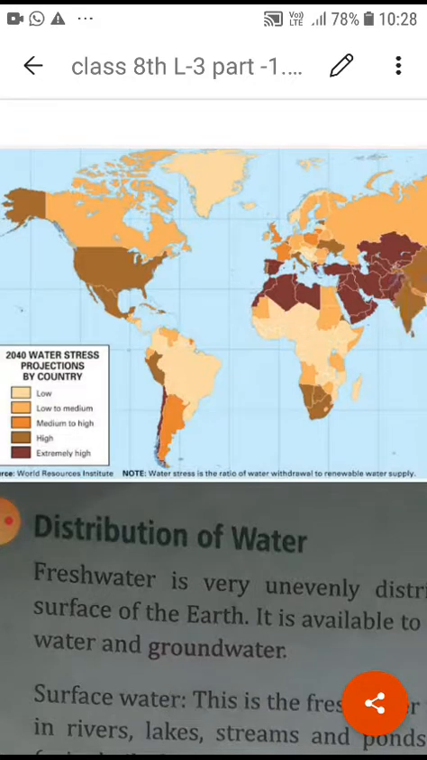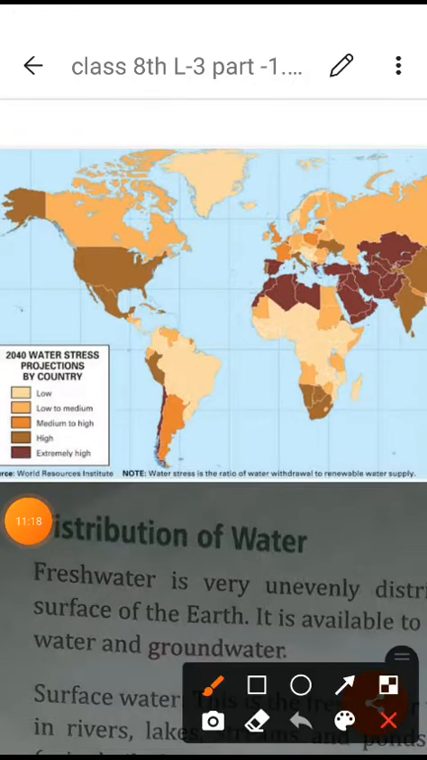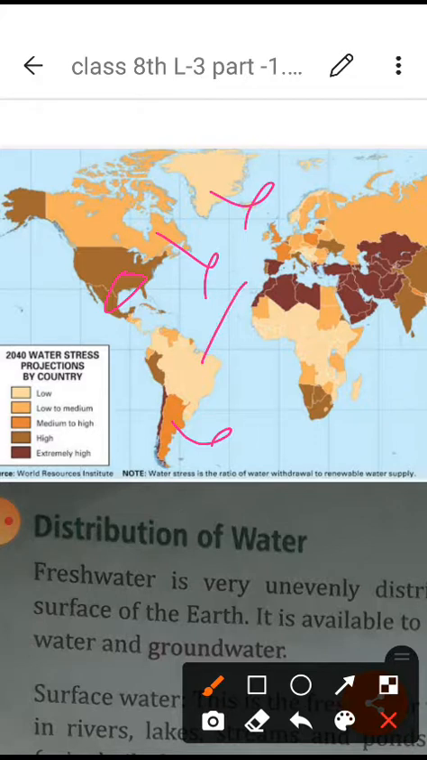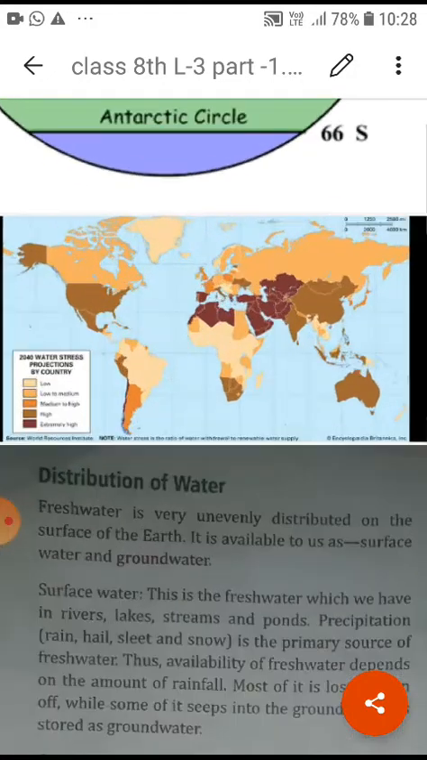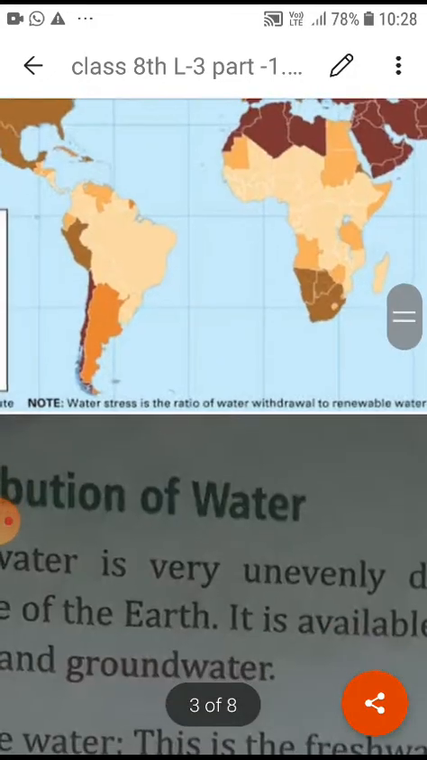Okay, then afterwards this brown one, this is showing the high, and this area is showing the medium to high, then this one area is showing low to medium, and this is the lowest one. Okay, so our country, it is showing the Water Resources Institute note, water stress in the ratio of the water withdrawal to renewable water supply. So this is some different one, it is explaining how we are water stressed in the ratio of water withdrawal to renewable water.